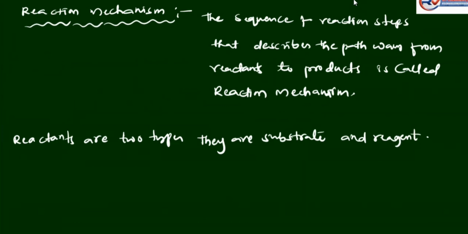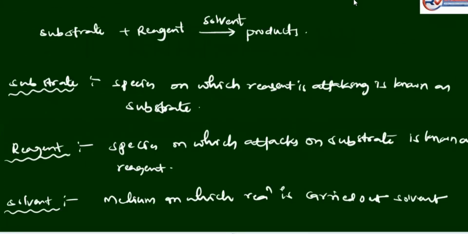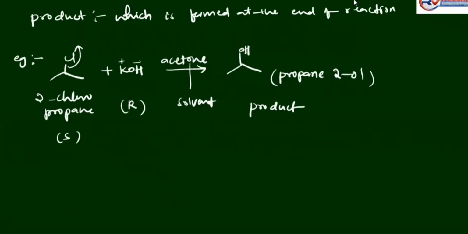They are substrate and reagent. The species on which the reagent attacks is known as the substrate. The species that attacks the substrate is known as the reagent. The solvent is the medium in which the reaction is carried out. The product is formed at the end of the reaction.